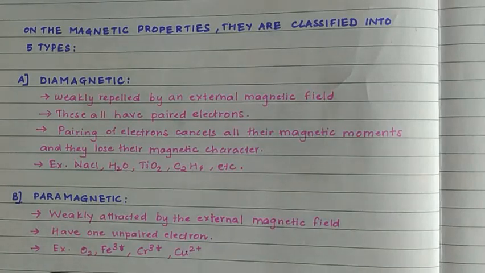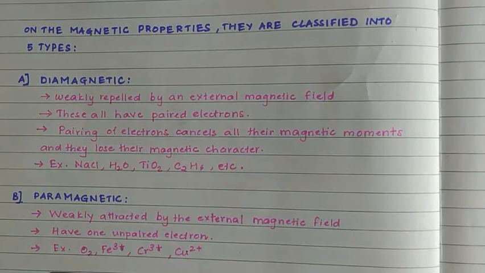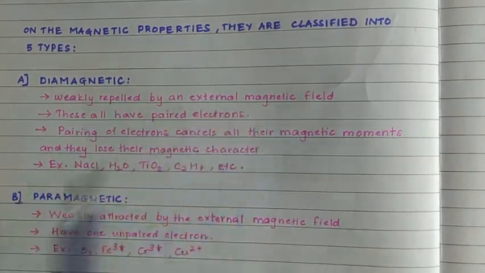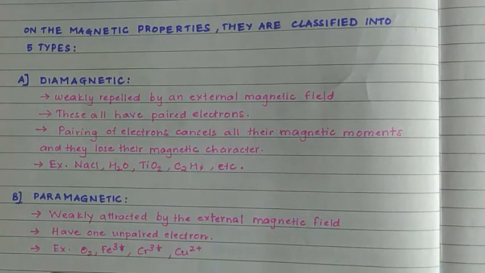When I talk in future about transition elements, or d block elements, or any elements in the periodic table for that matter, if I say diamagnetic in nature, you should be able to recollect what is diamagnetic. I don't want the confusion. Diamagnetic means those substances which are weakly repelled by an external magnetic field. This is its physical property, kind of. They are weakly repelled by an external magnetic field.